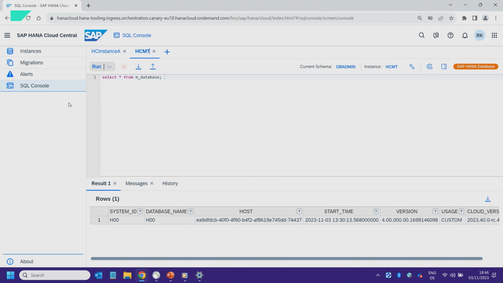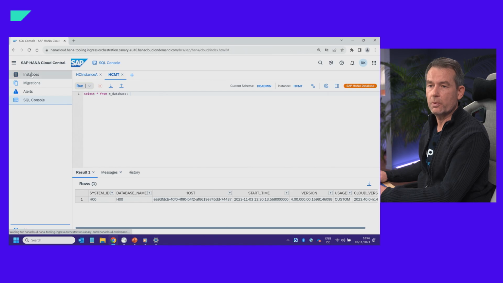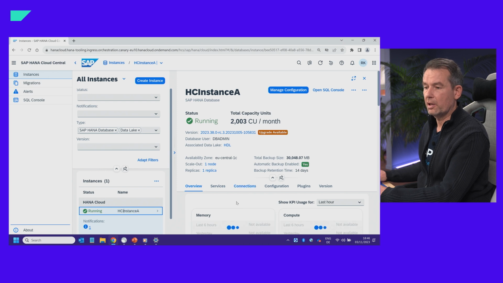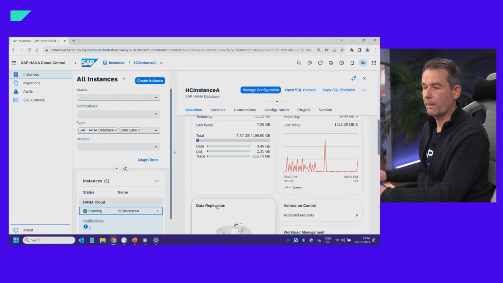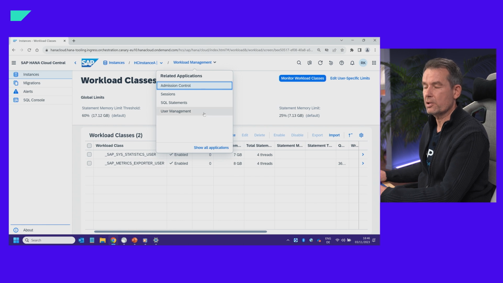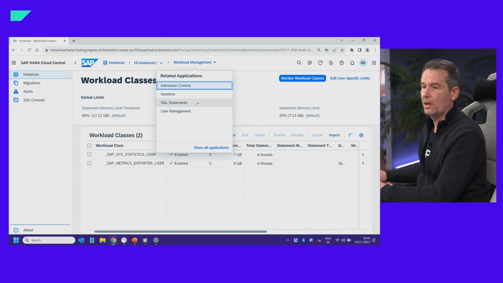Another nice feature is, when I go back to the instances and I go to workload management, another card. What I can see here is I can go to related applications, which is nice because it also gives you some guidance what to do next, based on the monitoring results that you have observed in this UI, to do further activities.